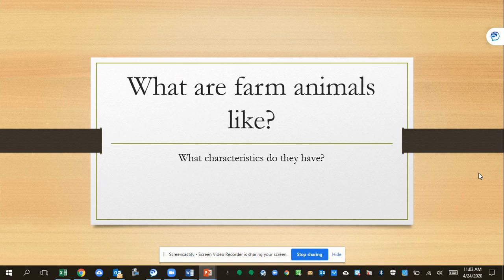Today we are going to talk about a new unit. It is called What Are Farm Animals Like? In this unit, we are going to learn about new farm animals. So let's take a look at them and see what they have.